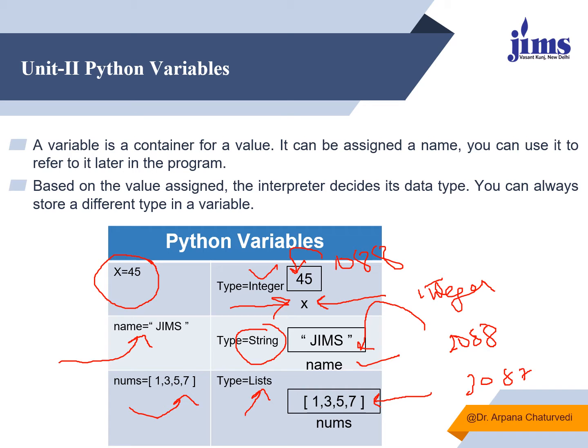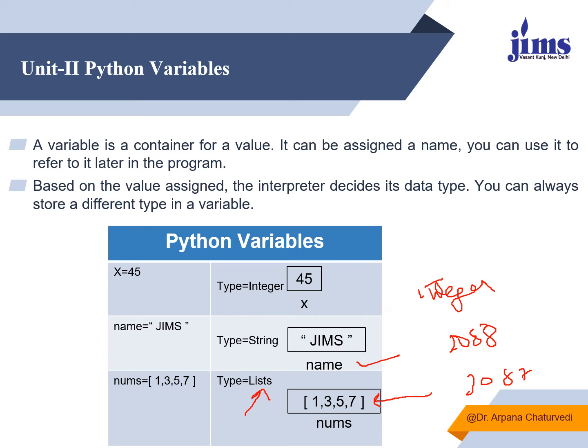So this is an example where we have seen that there is a name given to a memory address in which a value is stored, and the value stored in that variable can be of different types. It depends upon the value initialized to that variable. If it is of integer type, then the data type is integer. If it is of string type, then the data type is string. If it is of list type, it is list, and many more.